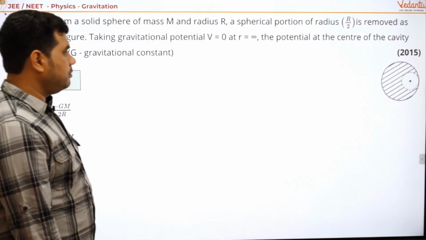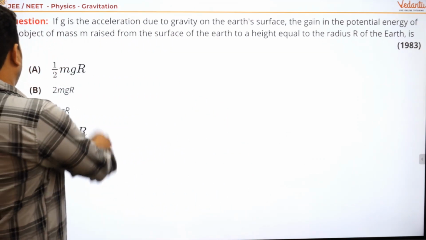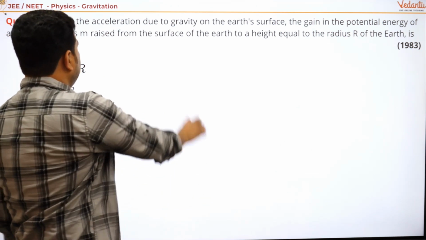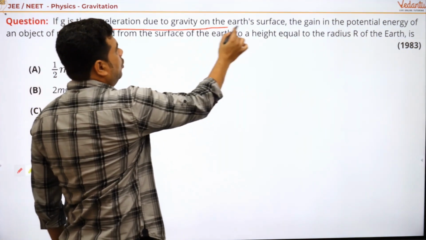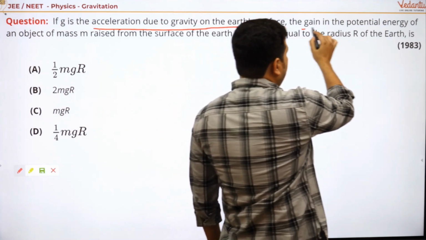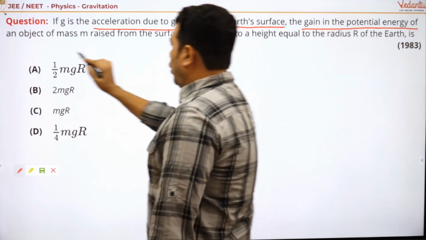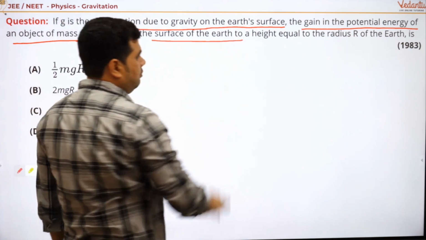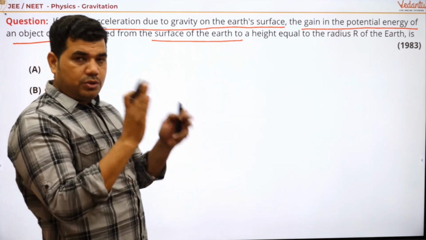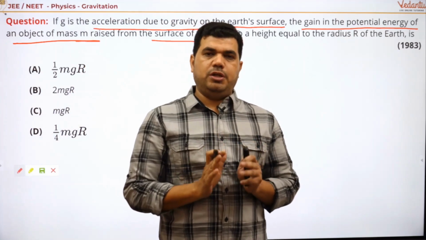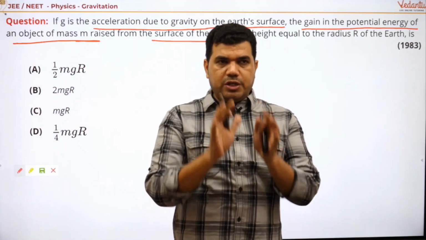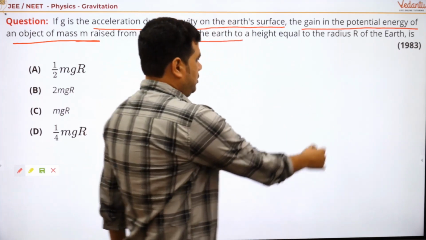What do we have? See, g is acceleration due to gravity on a surface. Gain in potential energy of an object of mass m raised from the surface of Earth. Okay, so this type of question is a little bit confusing. Let's see what most of the students will do here.